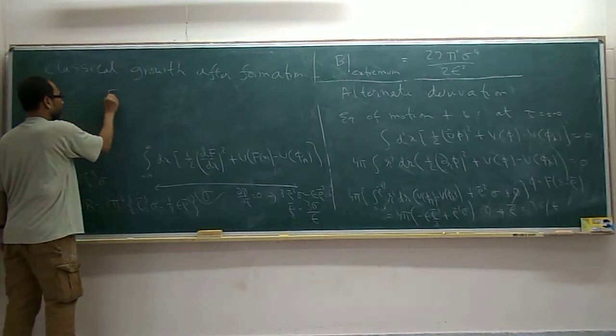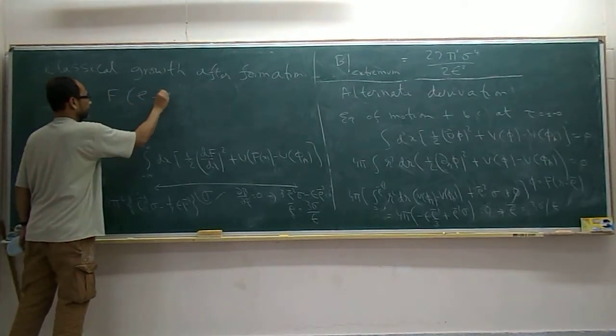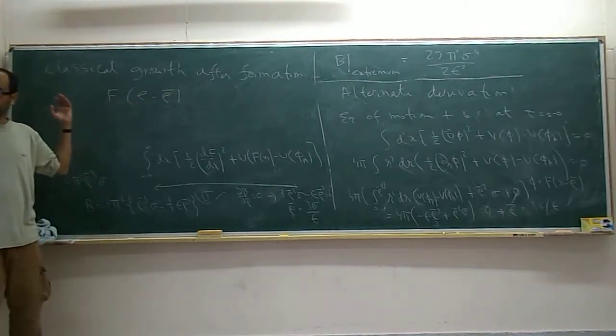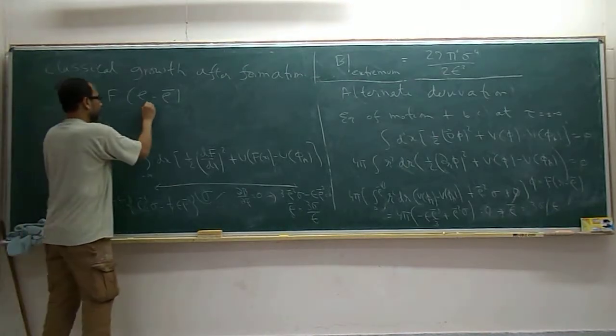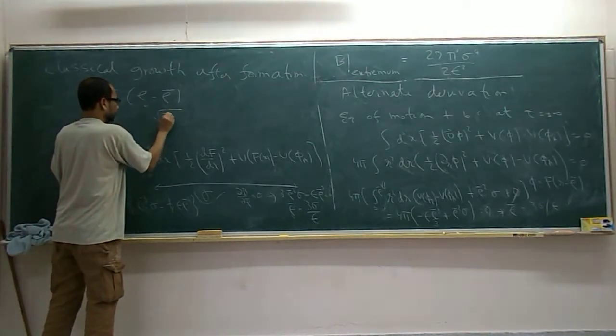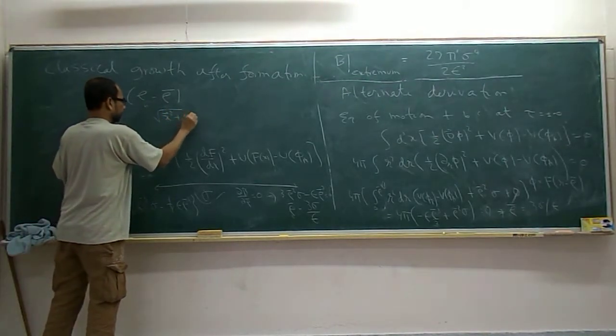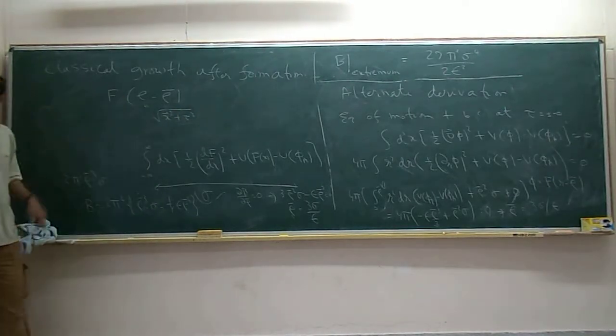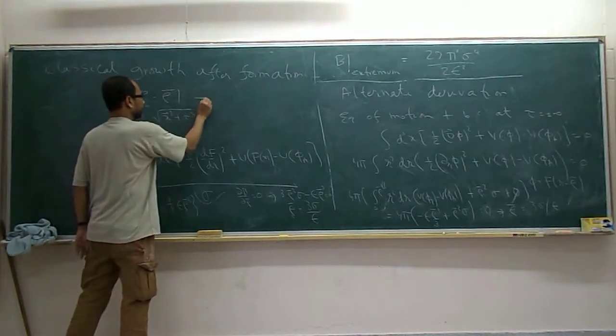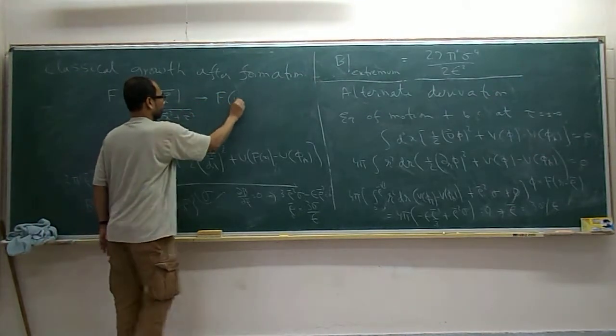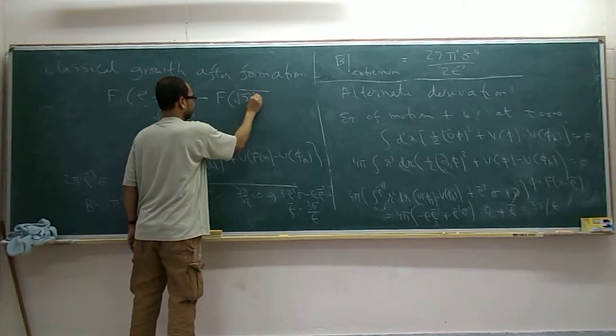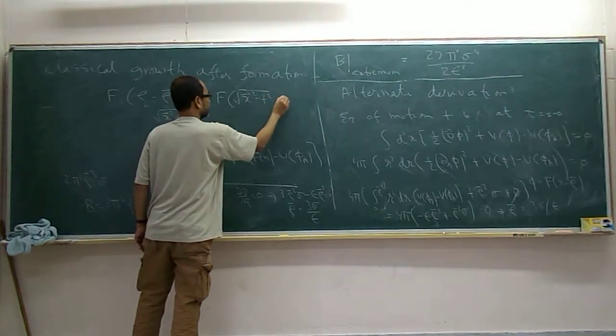So we have f of rho minus rho bar. This was the Euclidean solution. Rho was square root of x square plus tau square. Now all you have to do is replace this by f of square root of x square minus t square minus rho bar.